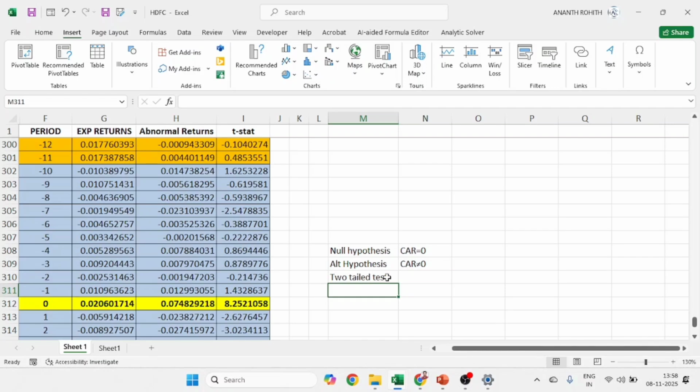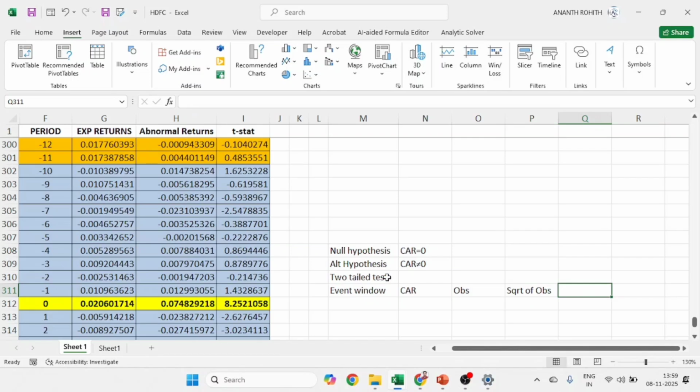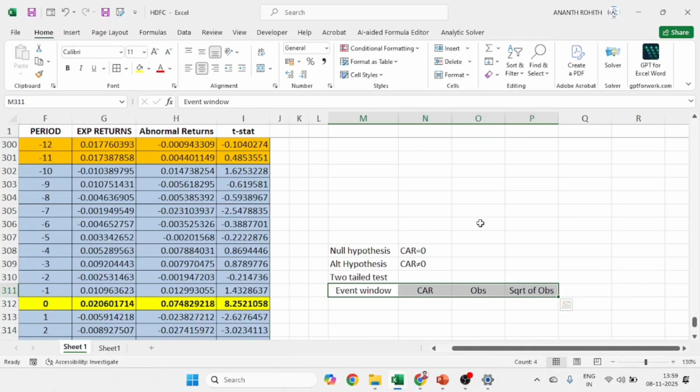First, we are going to put the column heading event window. Then we are going to calculate cumulative abnormal returns. Then the number of observations. Whatever number of observations we got, we are going to calculate its square root, so that our final formula will be a little bit easier. Sometimes you may not understand too many calculations in one single cell, so I am splitting them into multiple columns. So: event window, CAR, observations, and square root of the observations.